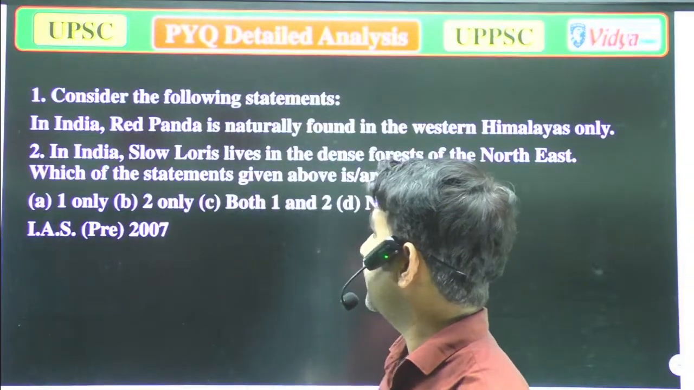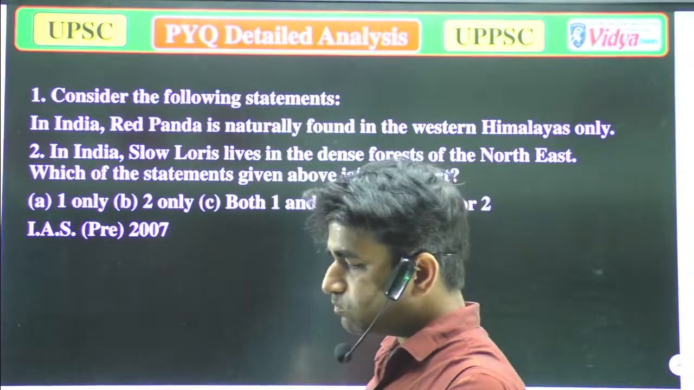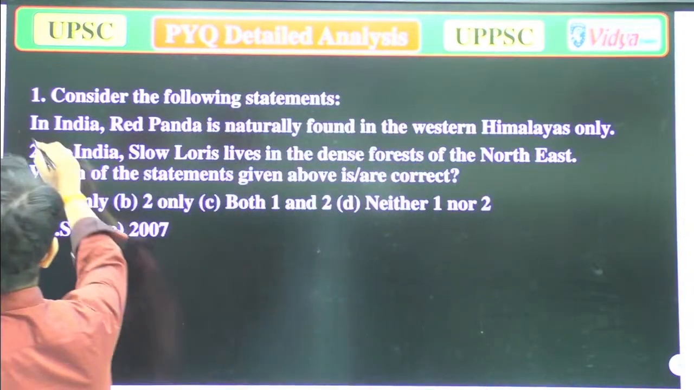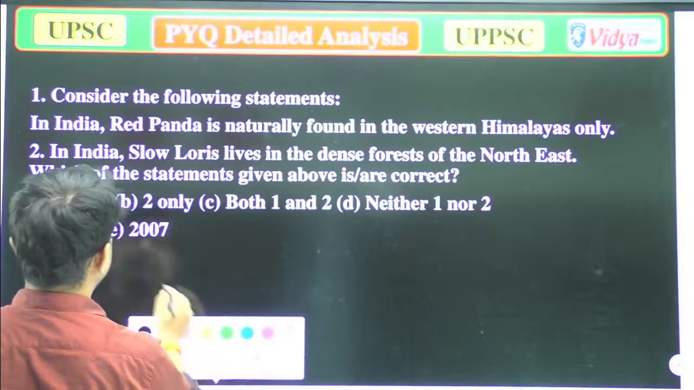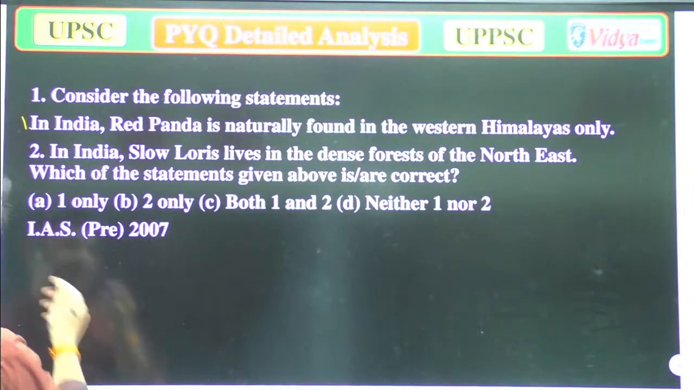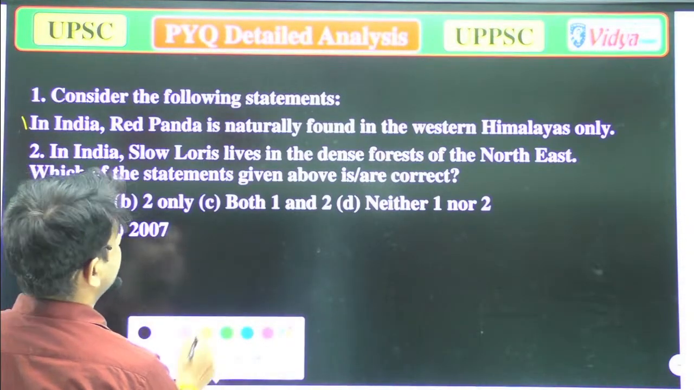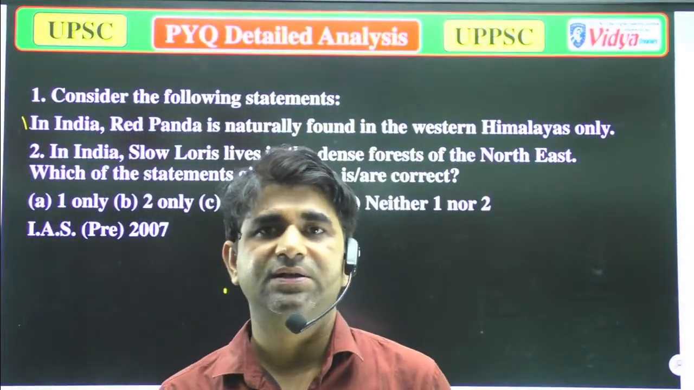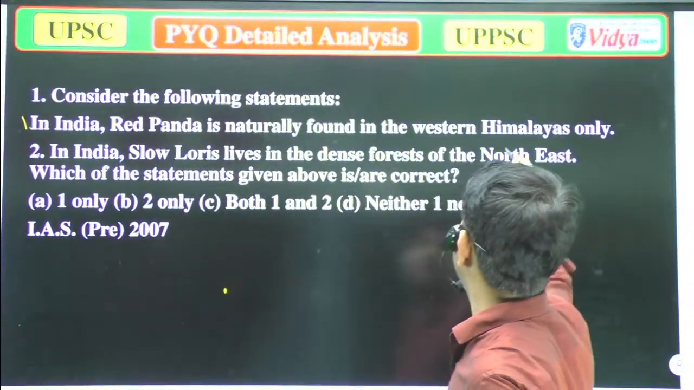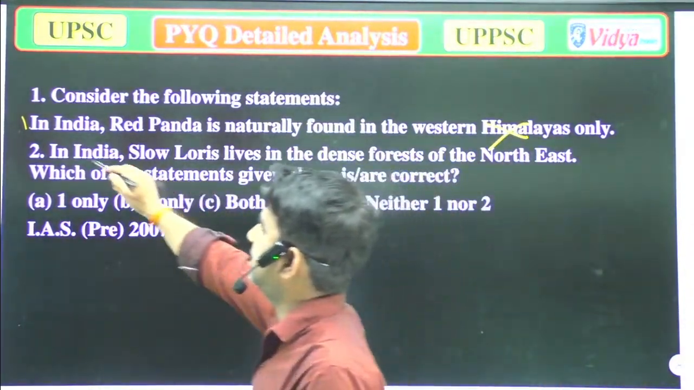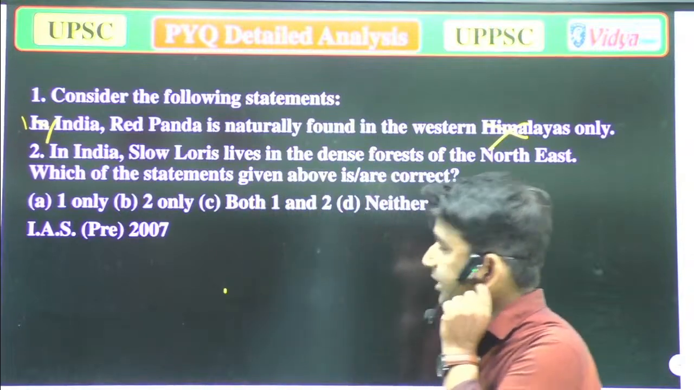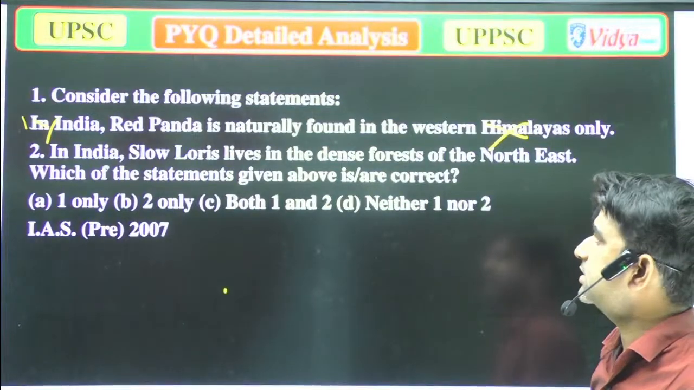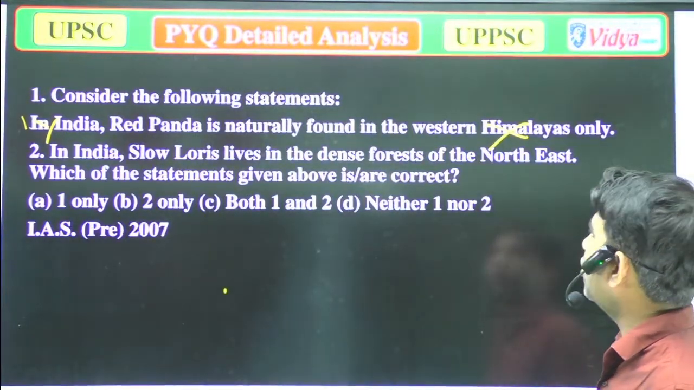Which is the correct answer? Consider the following statements. Our first statement is: in India, red panda is naturally found in the Western Himalayas only. For your kind information, in India red pandas are mainly not found in the Western Himalayas, so that's incorrect. Now we'll move to the second statement: in India, slow loris lives in the dense forest of the northeast.